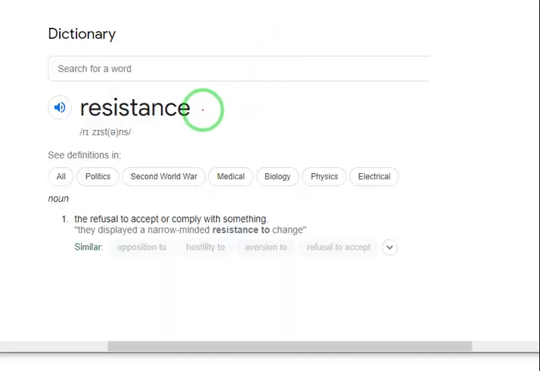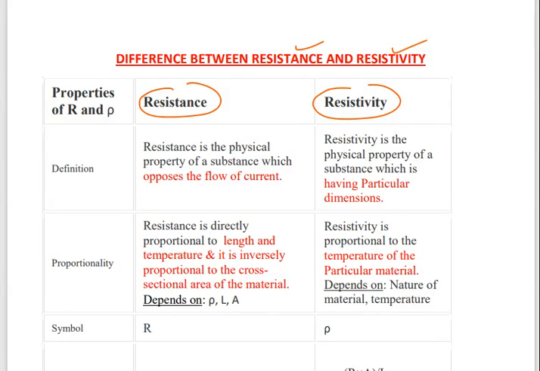The dictionary meaning of resistance is the refusal to accept or comply with something, opposition to or refusal to accept. Now you see the definition of this.